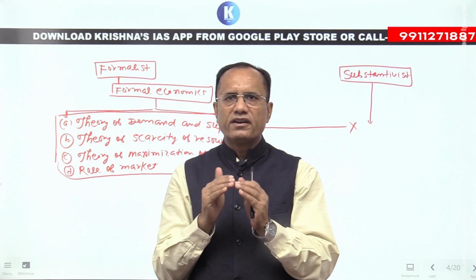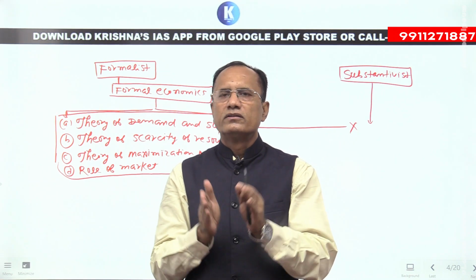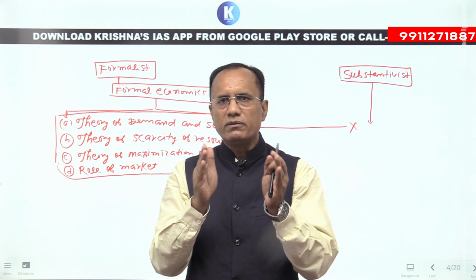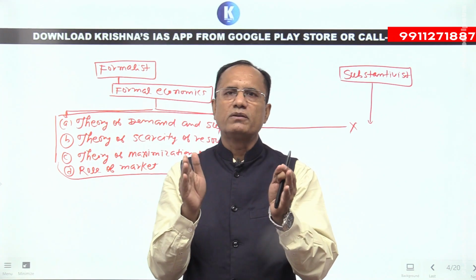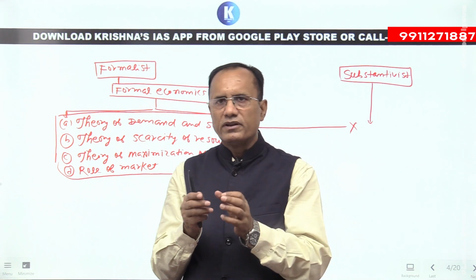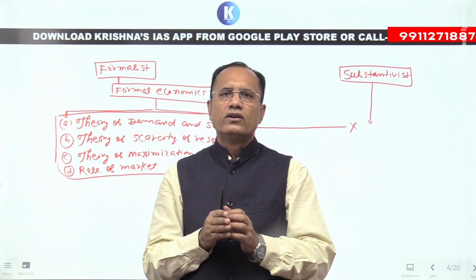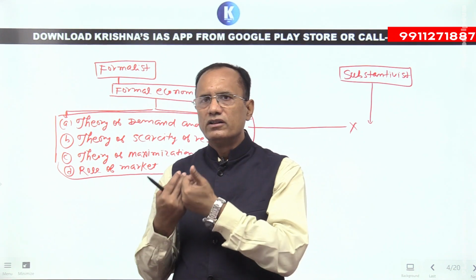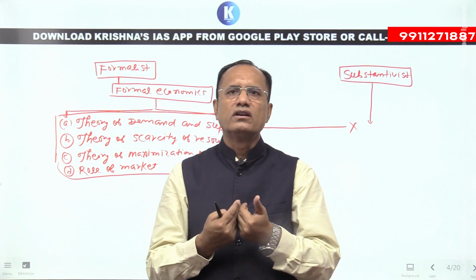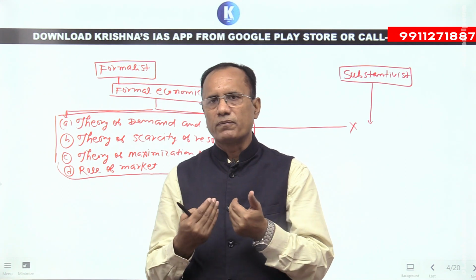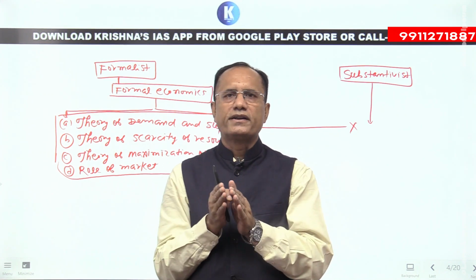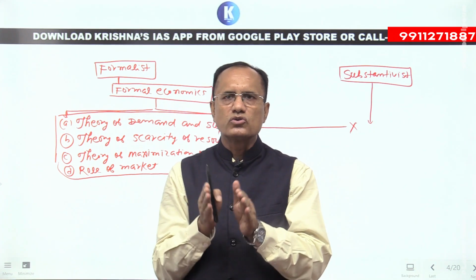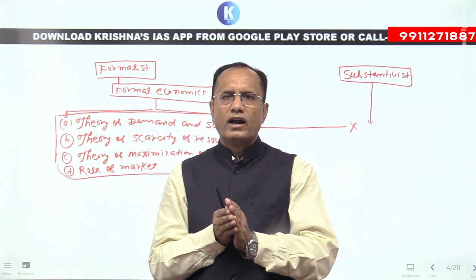Because substantivists, they were anthropologists who believed that if you want to understand a primitive economic system, we should understand it in relation to their social and cultural system, because they believe that economic activity is part of the socio-cultural system.